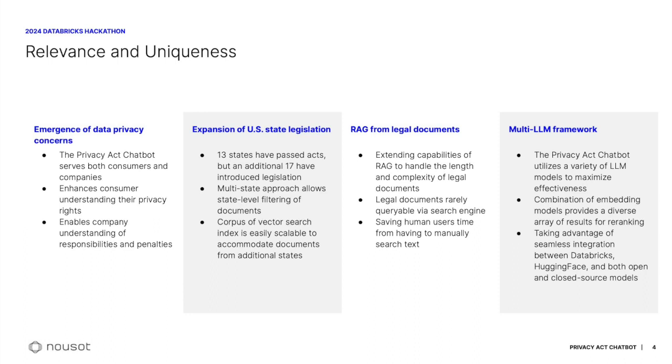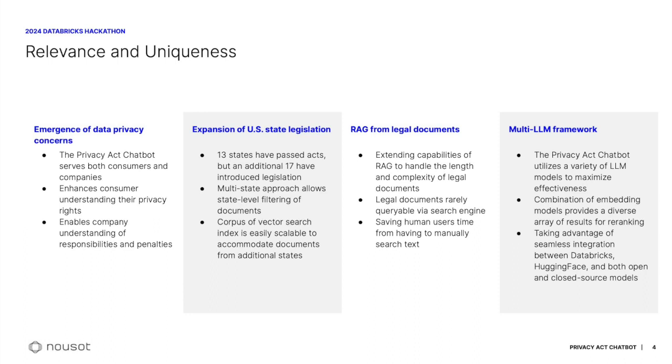There are a number of aspects of our solution that make it relevant and unique for today's data landscape. Firstly, the emergence of data privacy concerns makes this a useful tool for both consumers and companies. For consumers, the chatbot can help them understand their privacy rights. And for companies, the chatbot can help them understand their responsibilities for data privacy and the penalties if they fail to do so. Additionally, by ingesting the privacy acts of all states, our multi-state approach allows state-level filtering of the documents, and the corpus of the vector search index is easily scalable to accommodate additional documents from states when they pass their data privacy legislation.